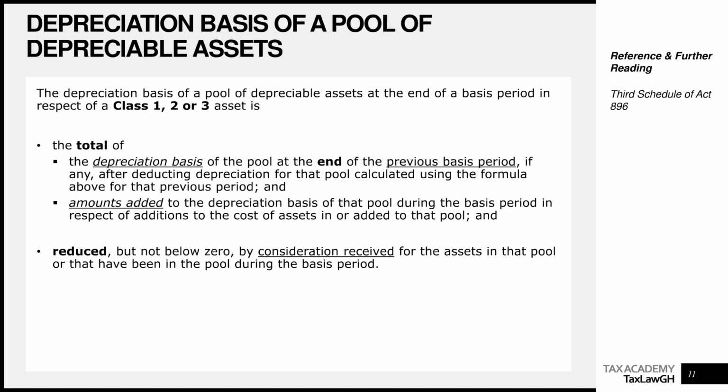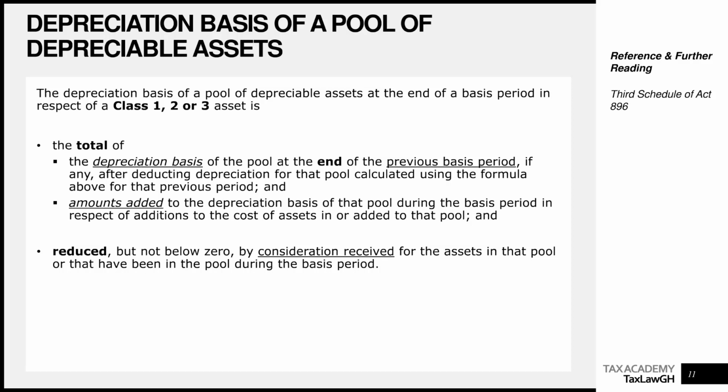So once again, the depreciation basis of a pool of depreciable assets equals the written down value brought forward. That's what the first bullet point means, which is the basis of the pool at the end of the previous basis period. So that's the written down value brought forward, plus the cost of additions, or assets added to the pool during the year, and reduced, which means we now deduct something, reduced but not below 0.